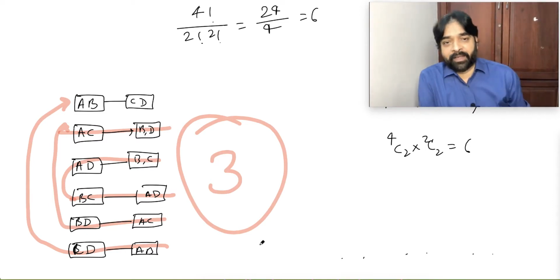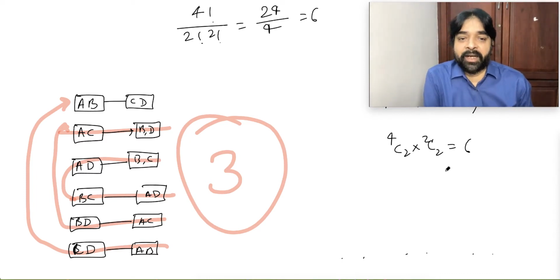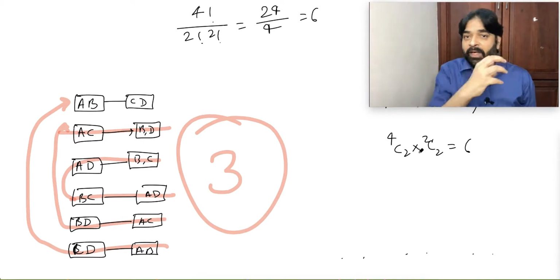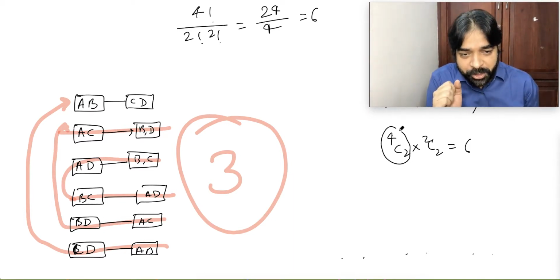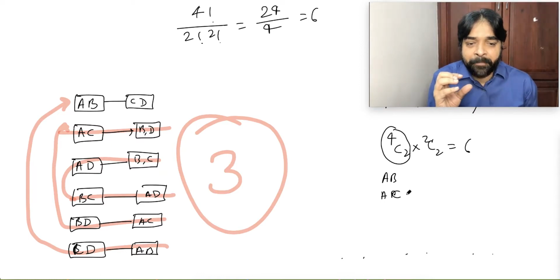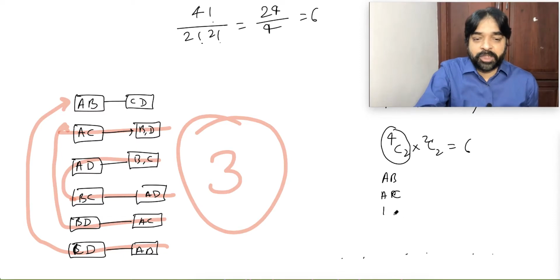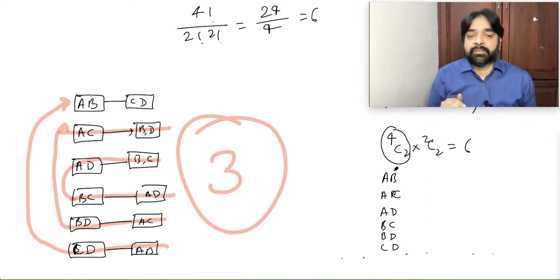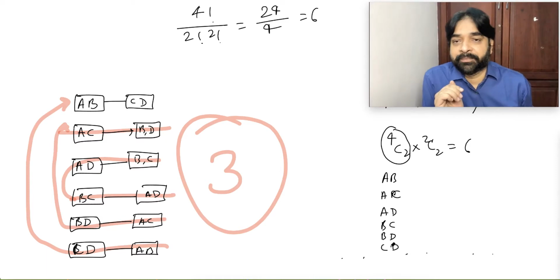Why is this problem happening? Let's understand. Because you are doing equal grouping, with an equal number of objects. The moment you do 4C2, it considers all the possibilities: AB, AC, AD, BC, BD, CD. Total possibilities have been covered. Did you understand the point?